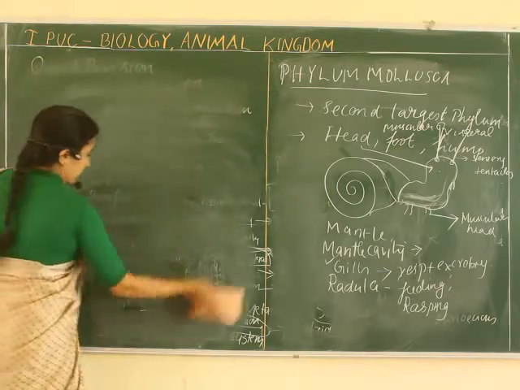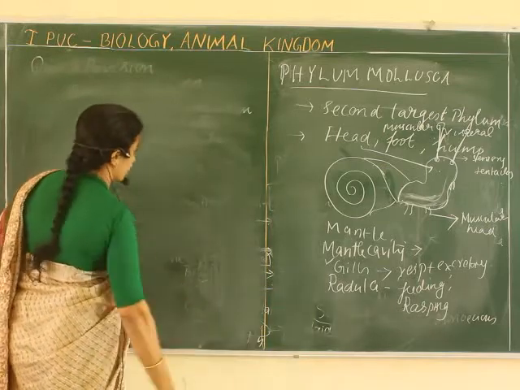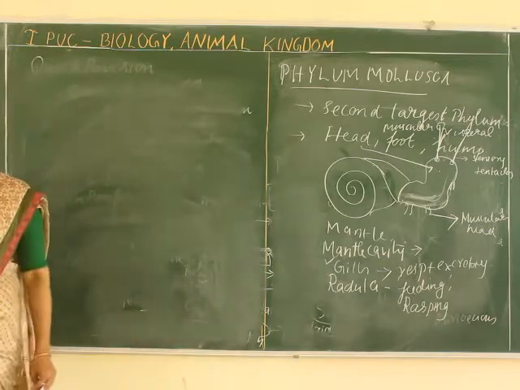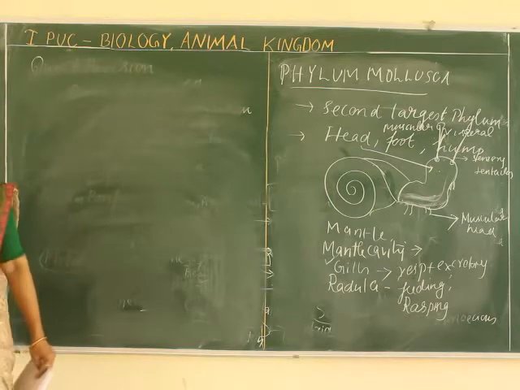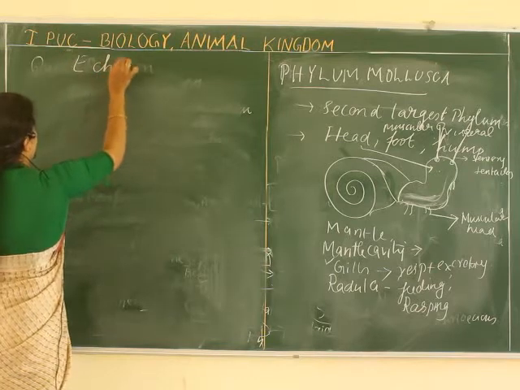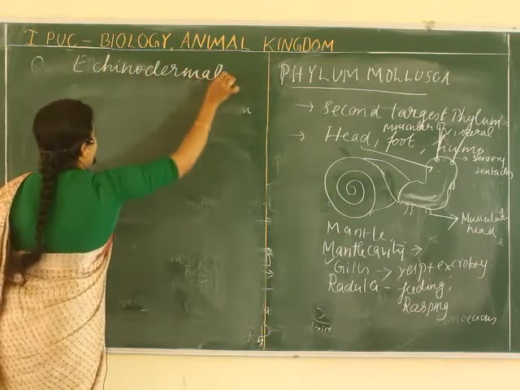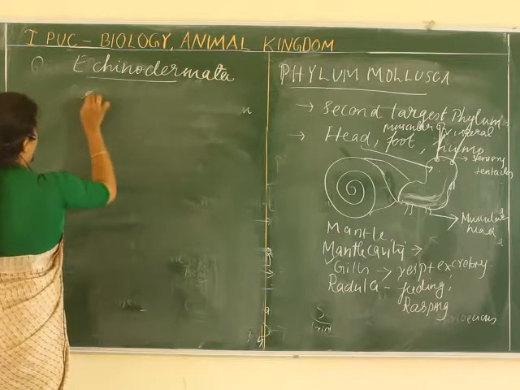Echinodermata is the last phylum, but not the least. We used to tell like that, right? Even Echinodermata has its own importance. Echinodermata means spiny bodied animals. Why is it known as spiny bodied?